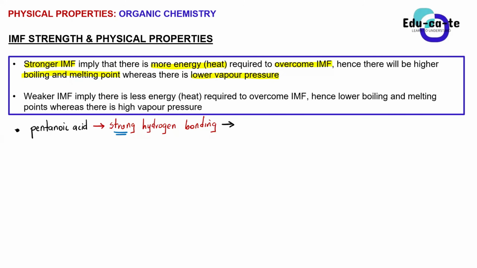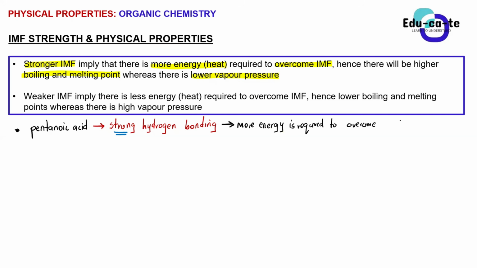So if we're having strong hydrogen bonding, it means that we are having a stronger intermolecular force, and this stronger intermolecular force will require us to use more energy. So here we're going to say more energy in form of heat is required to overcome the intermolecular forces, because they are so strong.